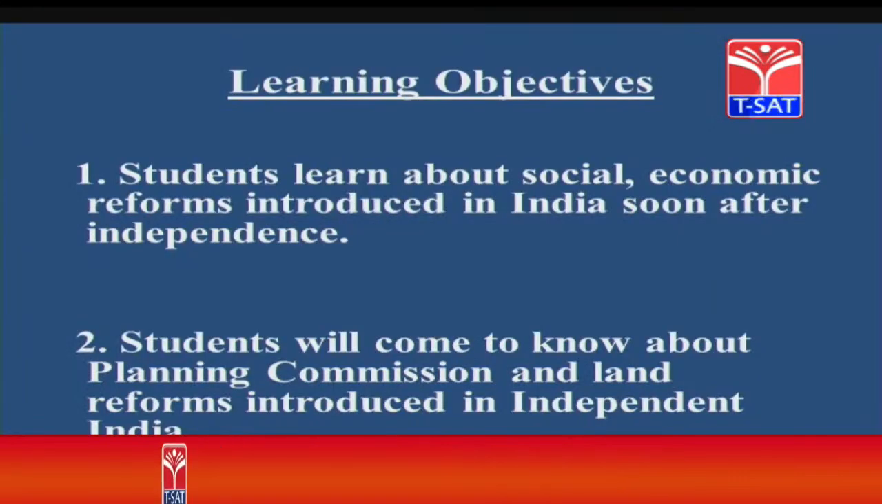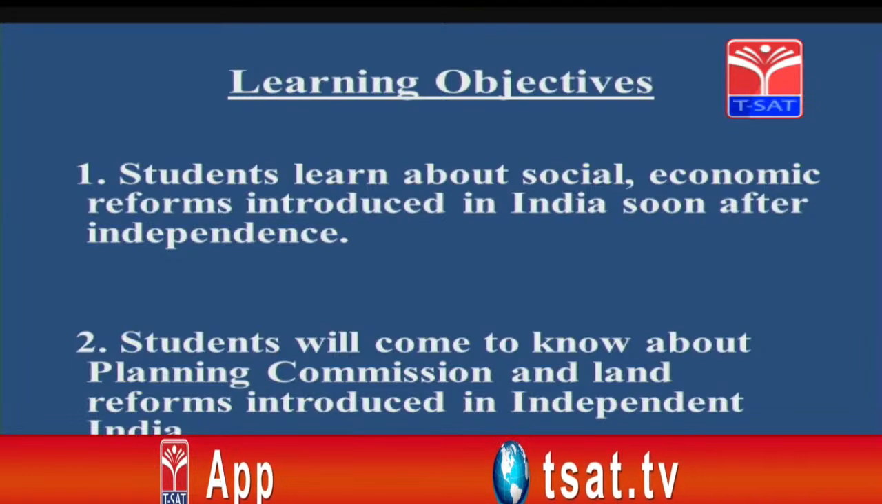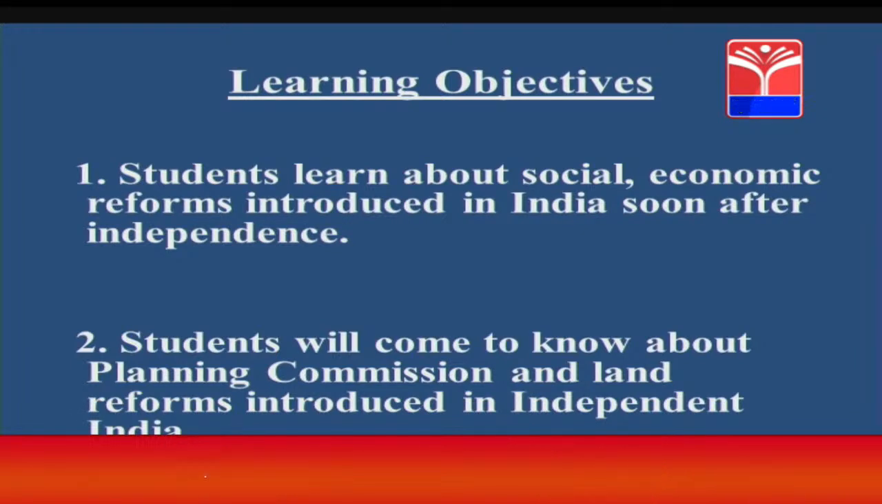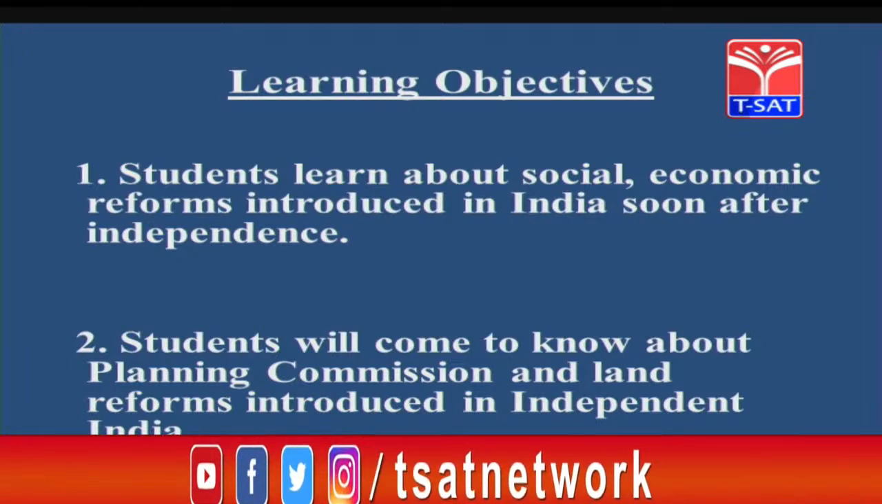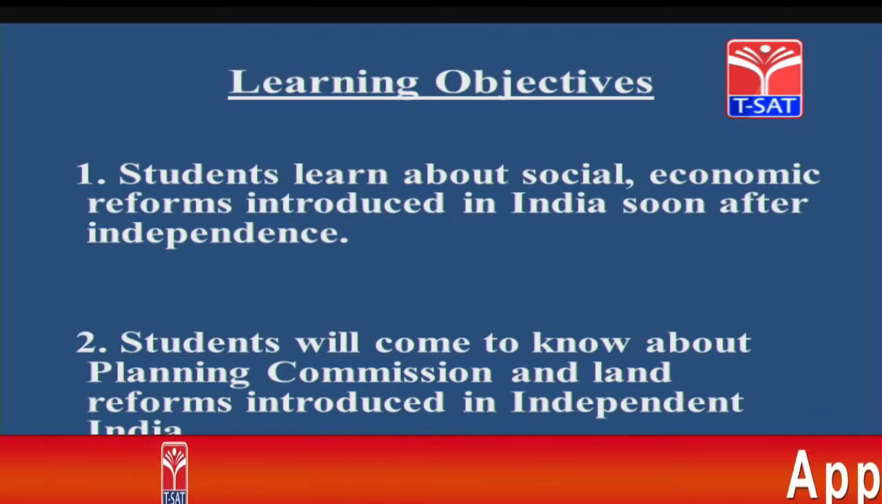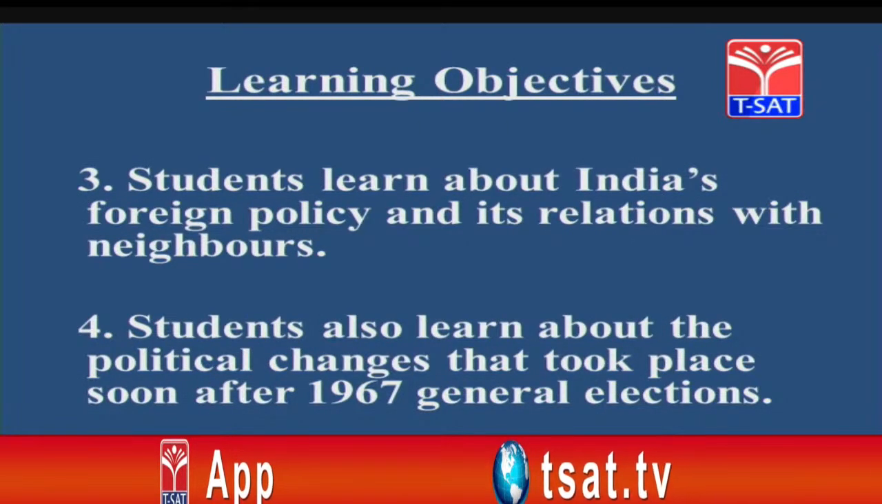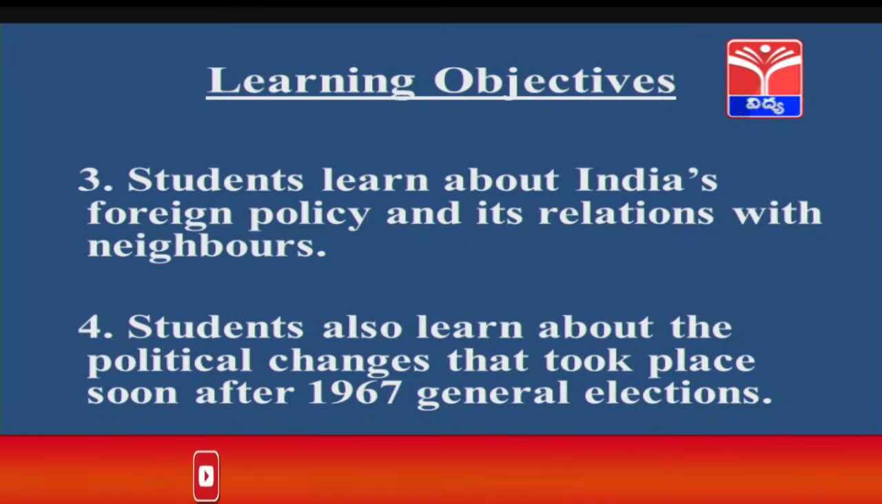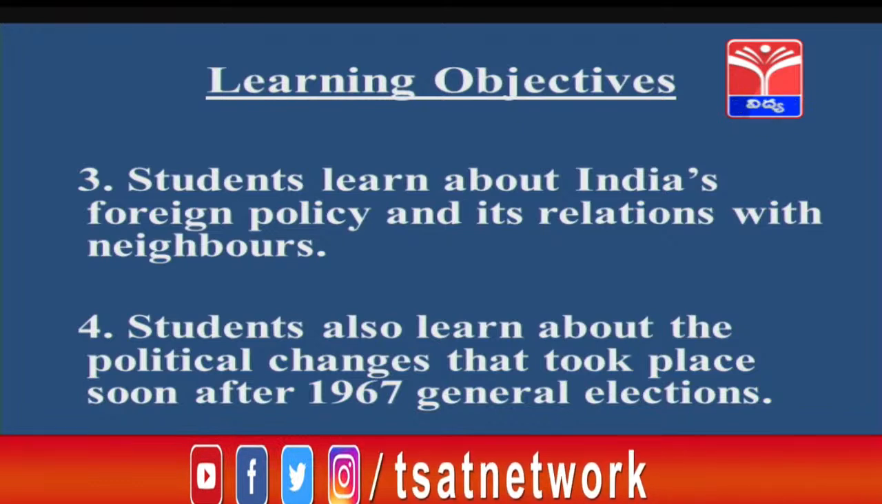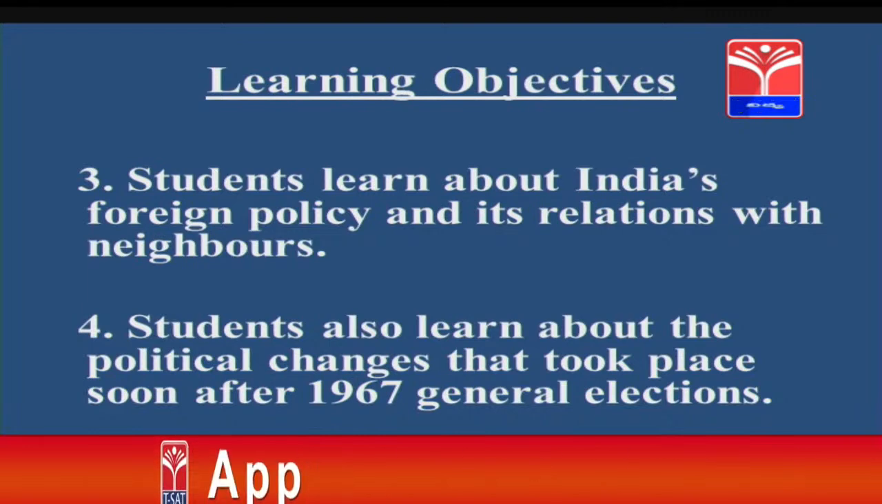In this part 2 section of unit 17, you will be learning about social and economic reforms introduced in India soon after independence. Students, you also will come to know about the planning commission and land reforms introduced in independent India. You will also learn about India's foreign policy and its relations with neighbours, and about the political changes that took place soon after the 1967 general elections.